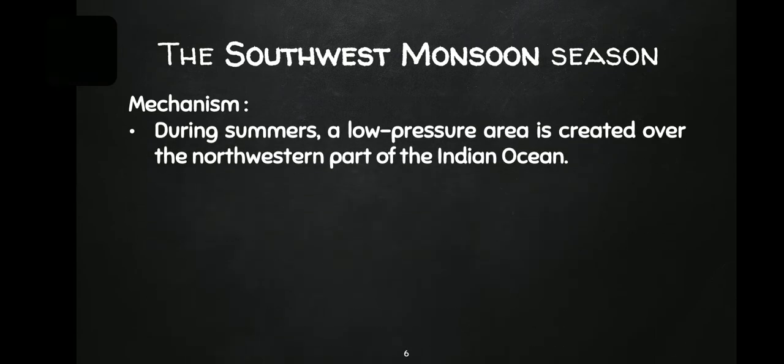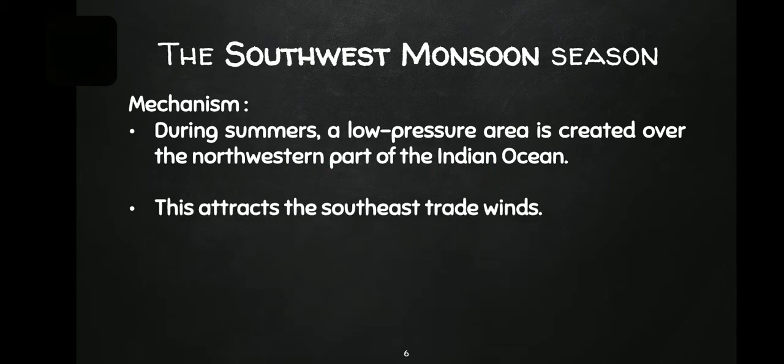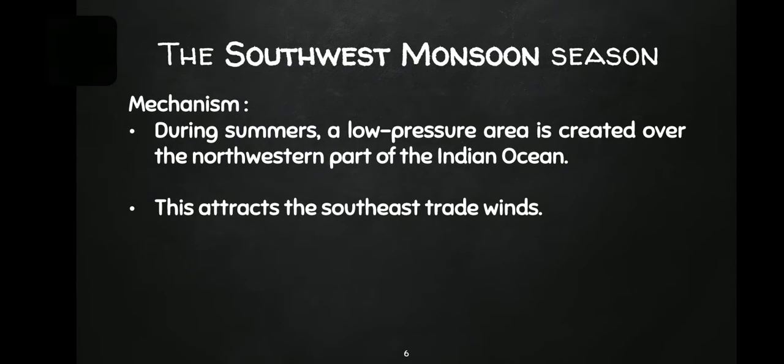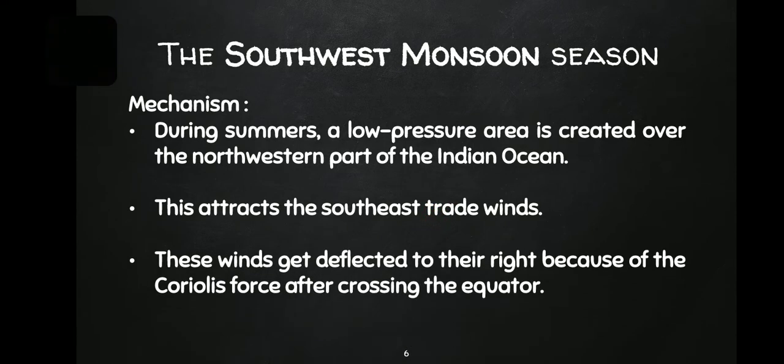So, southwest monsoon mechanism, we will continue. During summer, a low pressure area is created over the northwest part of India. Northwest part means the Thar desert. Therefore, this attracts the southeast trade winds, which are blowing from around the equator. So what happens is these winds deflect to their right. To their right means as southwest because of the Coriolis force across the equator.